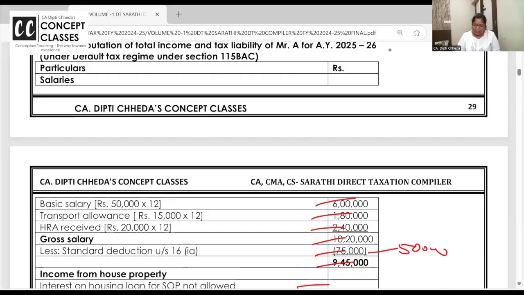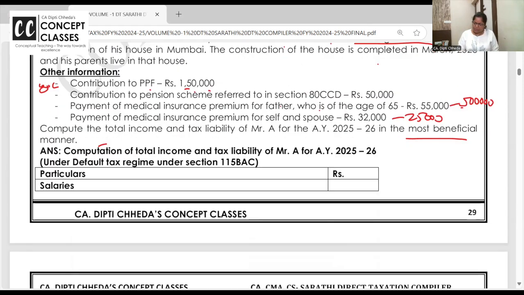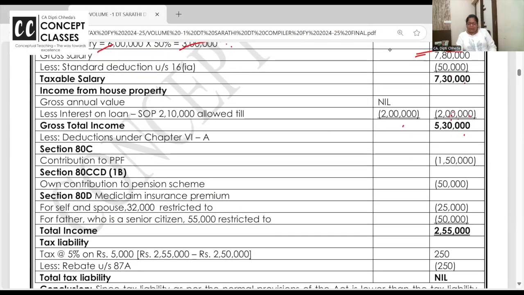Now, let us take one by one deductions. Contribution to PPF, 80C. Contribution to pension scheme, yeah, 80 CCD मिलेगा. Medical insurance, all the 3 deductions you will get. Contribution to PPF, 150. Pension scheme up to 50,000 you can take a deduction in 80 CCD 1B. Actually, you can take in 80 CCD 1 also. But then there's an upper limit, no? 80C, 80 triple C, 80 CCD put together should not exceed 1,50,000.